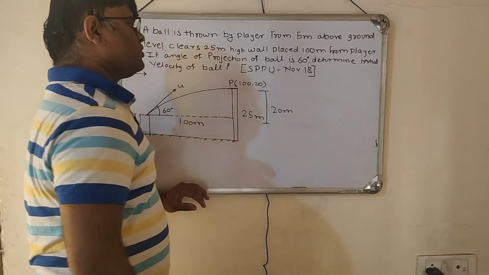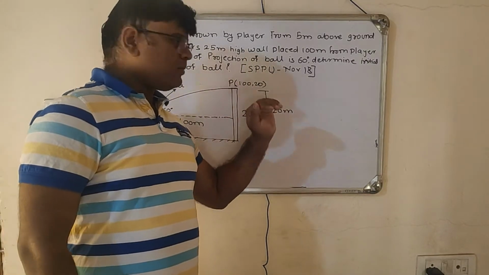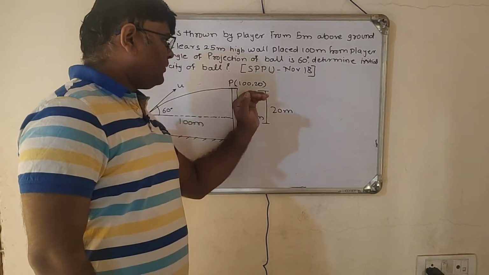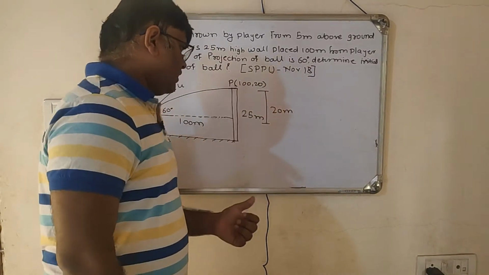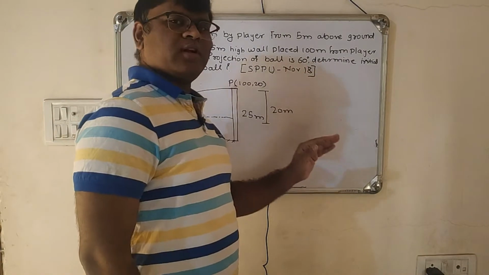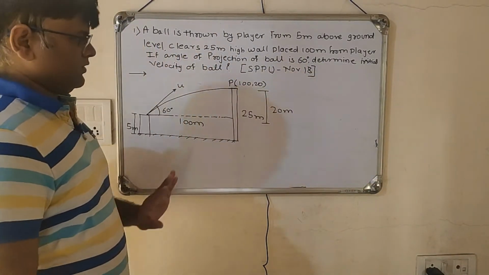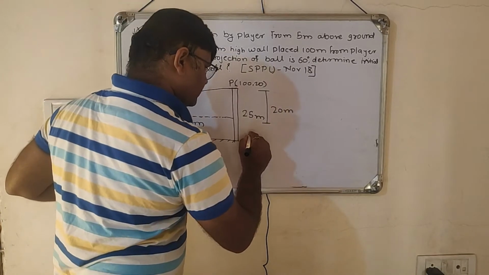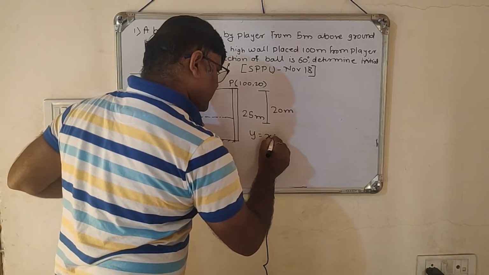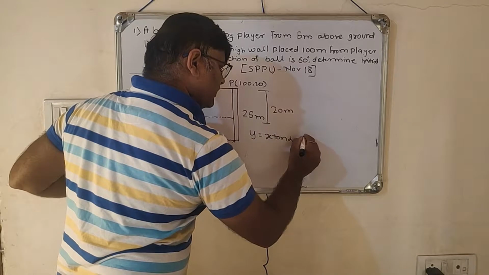So if you remember, in the previous topics, we have done the derivation for the equation of trajectory. So if I use the equation of trajectory, I will directly get the answer. How? See, I know the equation of the trajectory is y is equal to x tan alpha minus.